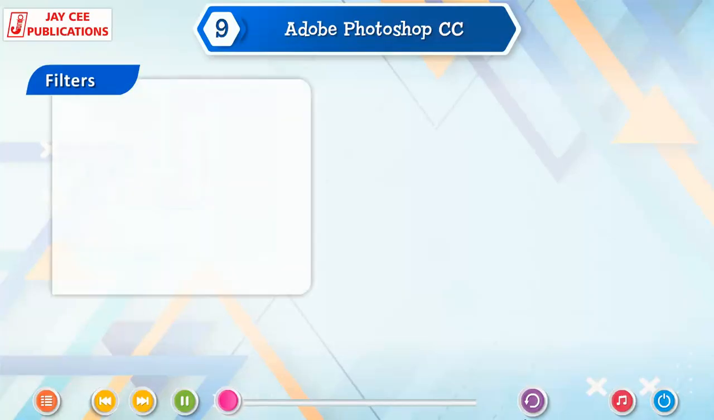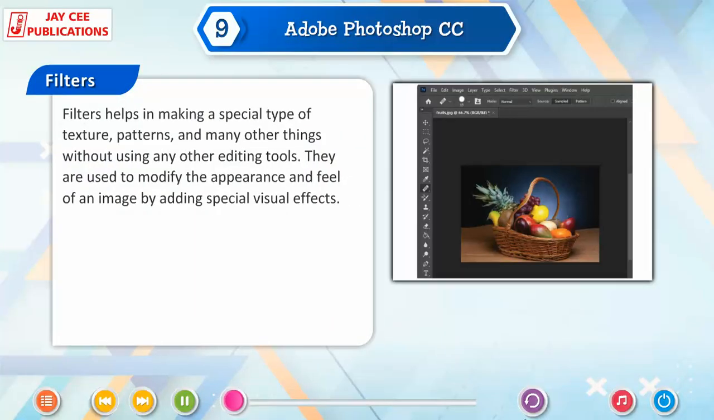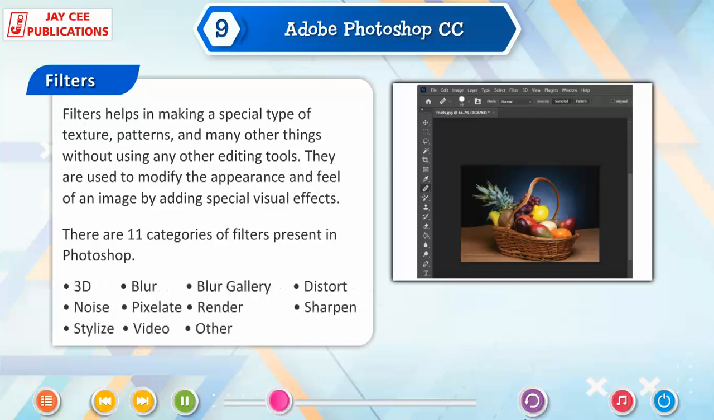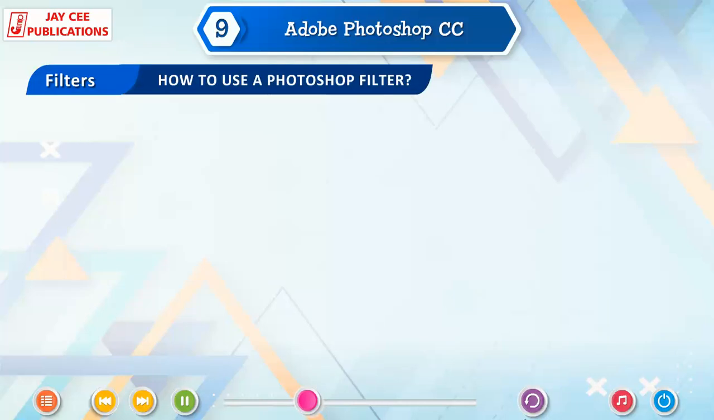Filters. Filters help in making a special type of texture, patterns and many other things without using any other editing tools. They are used to modify the appearance and feel of an image by adding special visual effects. There are 11 categories of filters present in Photoshop: 3D, Blur, Blur Gallery, Distort, Noise, Pixelate, Render, Sharpen, Stylize, Video, Other. How to use a Photoshop filter.